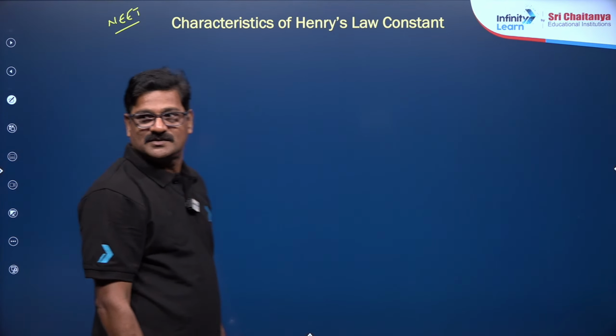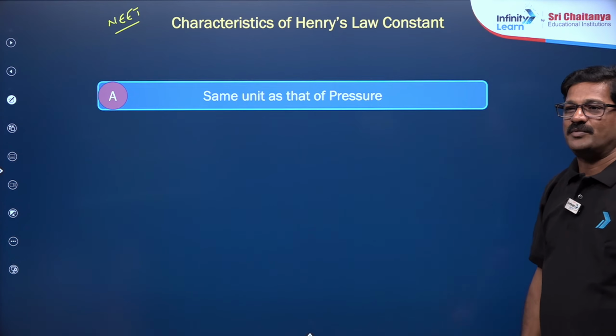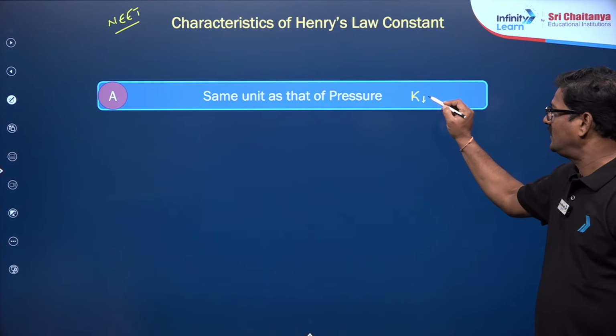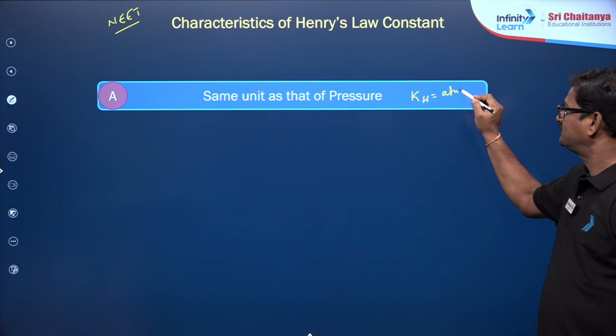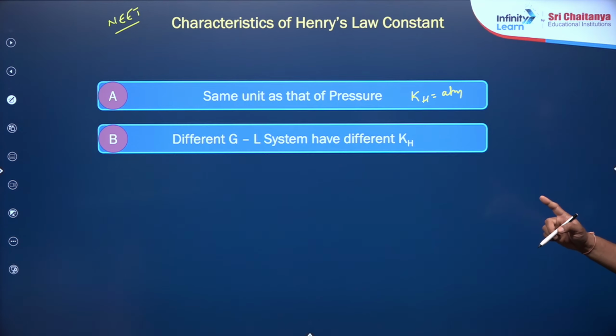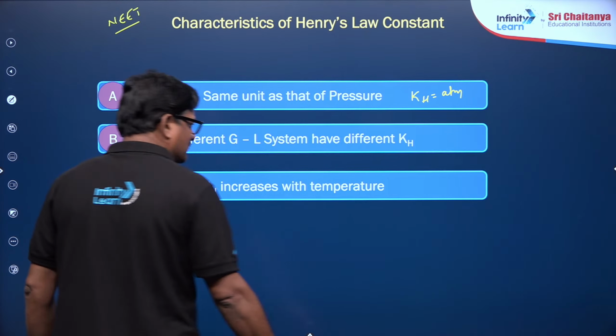Based on this, the unit of KH is the same as the unit of pressure, that is atm. Different gas-liquid systems have different KH values. KH increases with temperature.